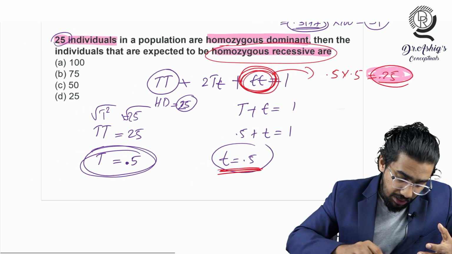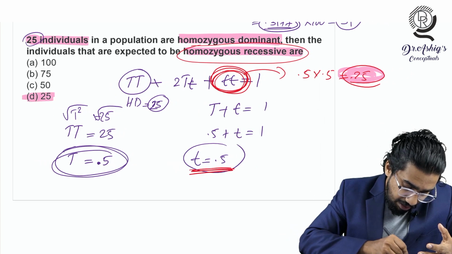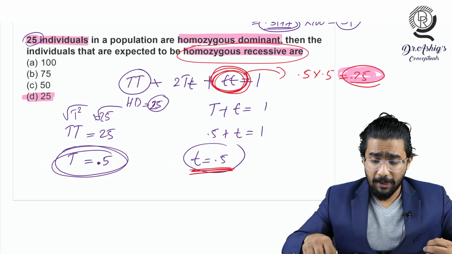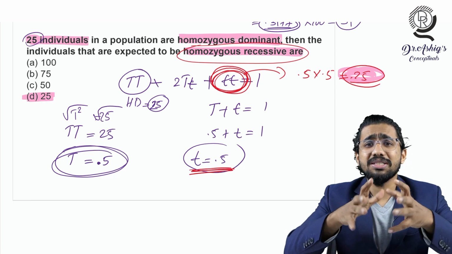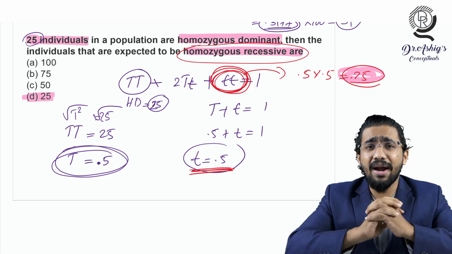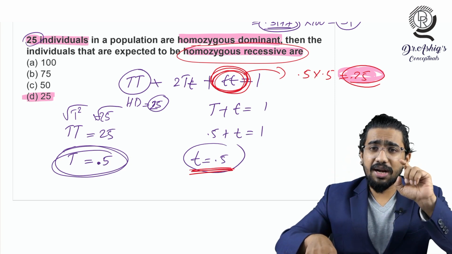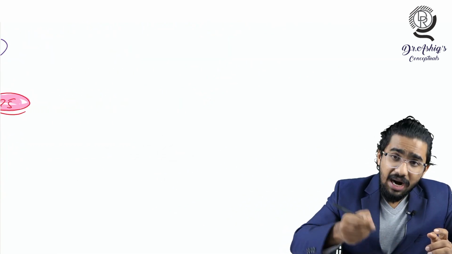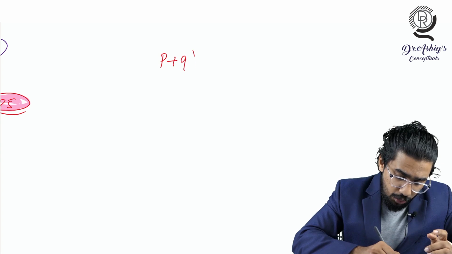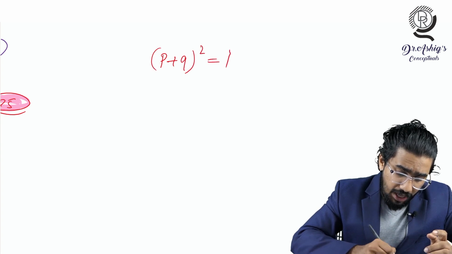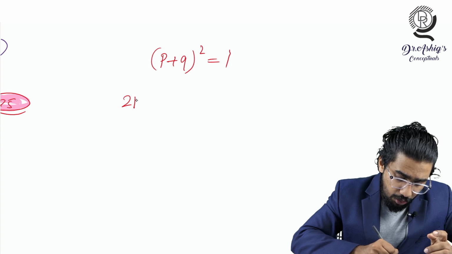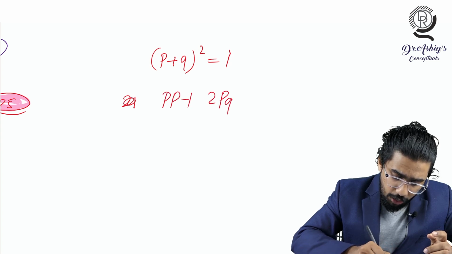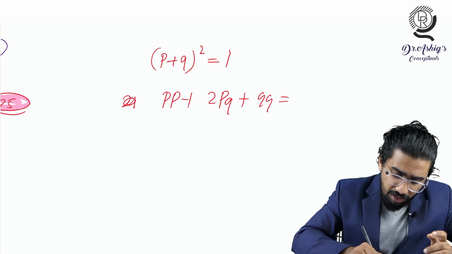You have to know that the answer will be 25, that will be the number of recessive individuals. So you have to understand this is a bit tricky area, and a lot of questions will be coming here. The only take home message I want to give you is that your Hardy-Weinberg equation is p plus q the whole square is equal to 1, and that will be expanded to become pp plus 2pq plus qq equal to 1.